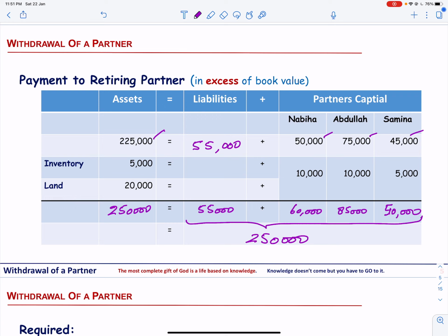You can see that we have allocated the re-evaluation of inventory and land. The value of inventory has increased by 5,000 and land has increased by 20,000. So the total increase is 25,000, and this is allocated to the three partners in their profit sharing ratio of 4:4:2.